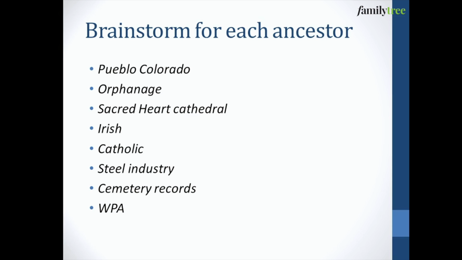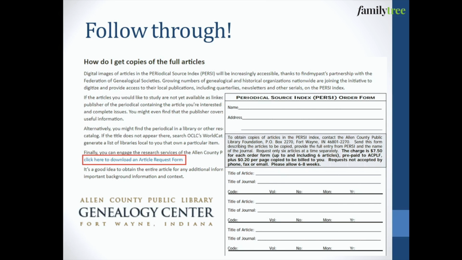So often when I'm working on a new ancestor and I want to see what I might find in Percy, I'll brainstorm all different kinds of keywords that might apply to that ancestor: the locale, the institutions, the businesses, neighborhoods, the ethnicity, anything I can think of about a particular person, and then run those searches through Percy. But then I definitely follow through, and I think that's the most important thing. You never really know if this article is going to help you unless you order a copy of it. So you can download that article request form and fill it out.